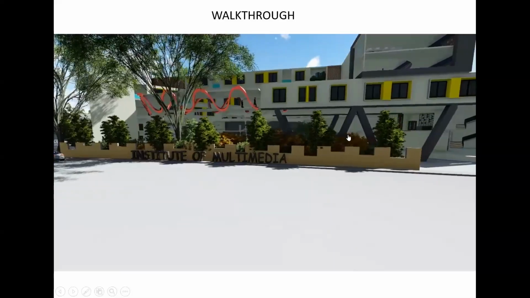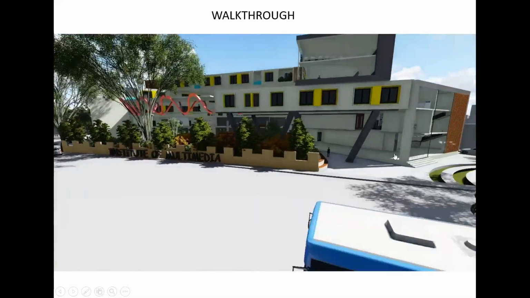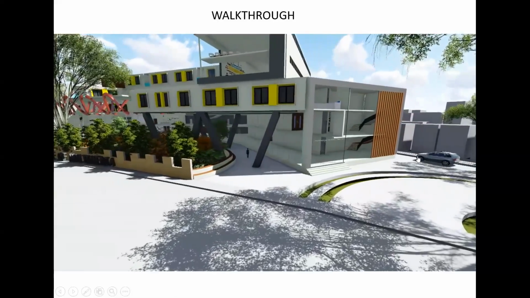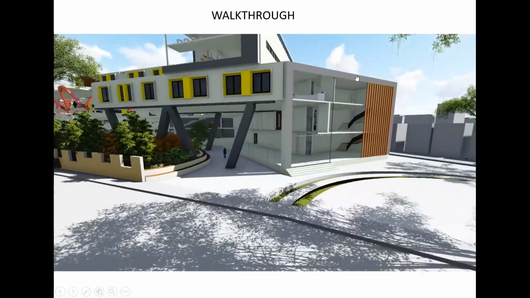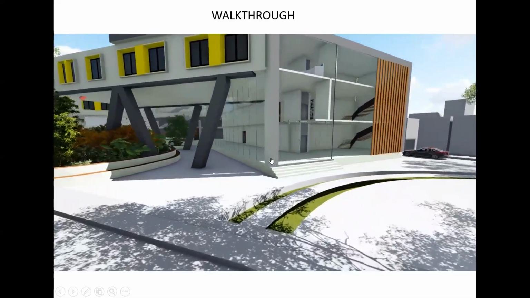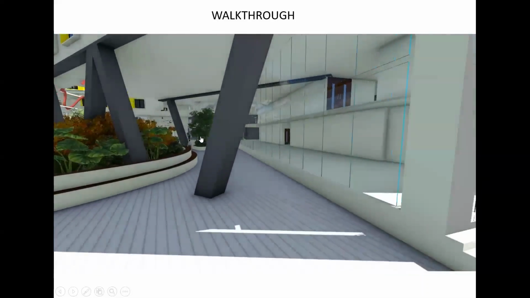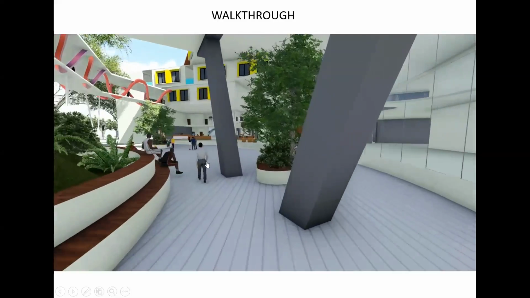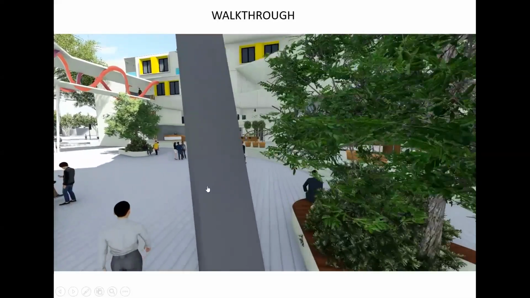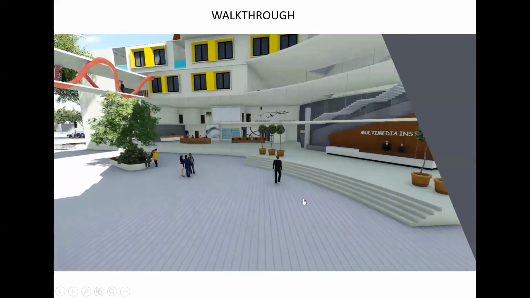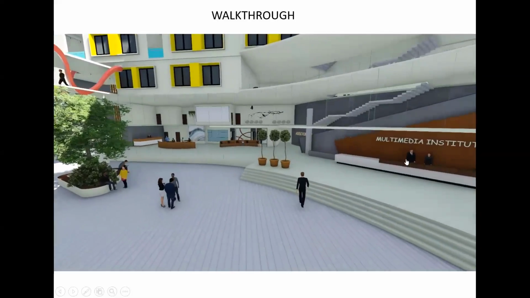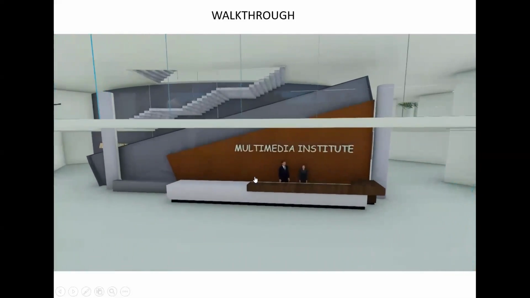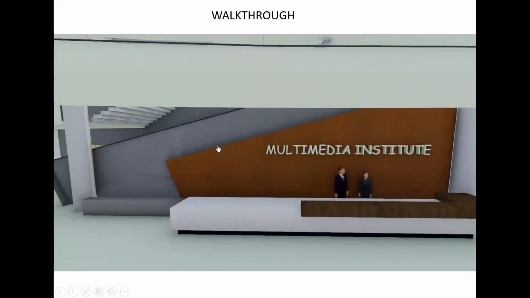Now there is certain landscape introduced into the site. This is entry point 2, where cars lead into the entry ramp to the basement, and there are service cores right next to the entry points. This leads to the common space where people, the students especially, can sit for some time, and that leads to the intermediate entry, where we have the main reception for the institute, behind which we have the auditorium.